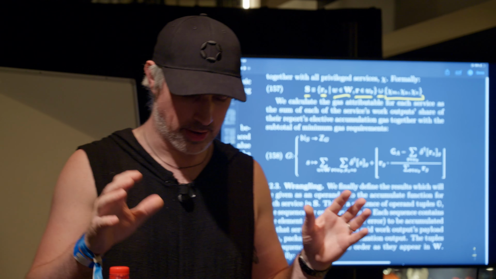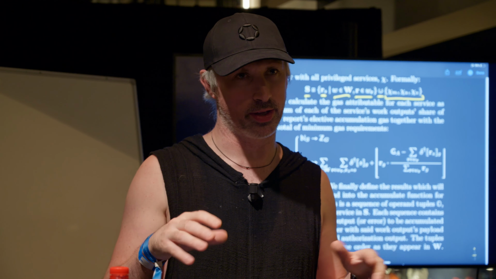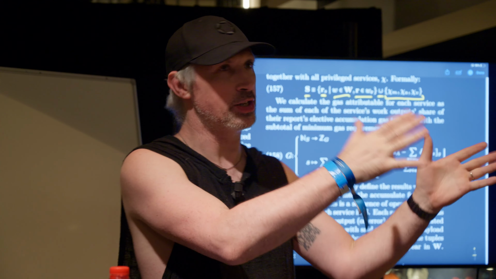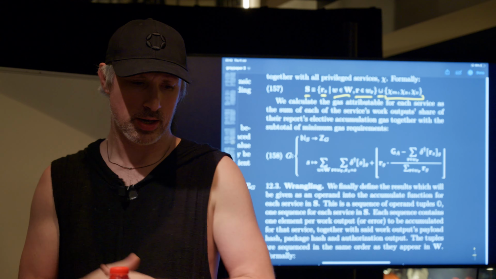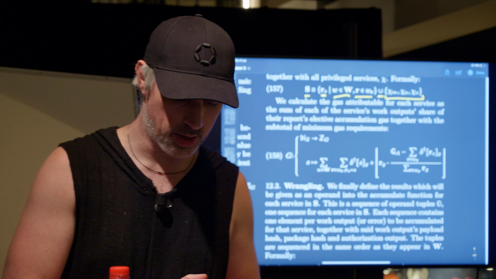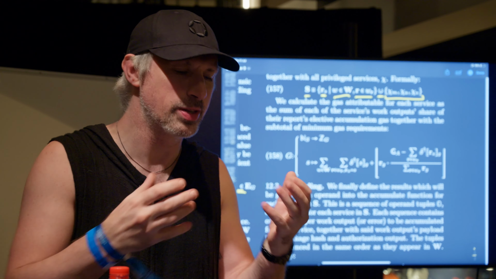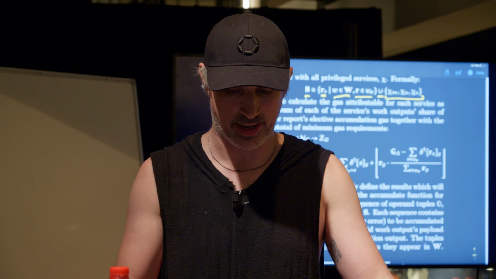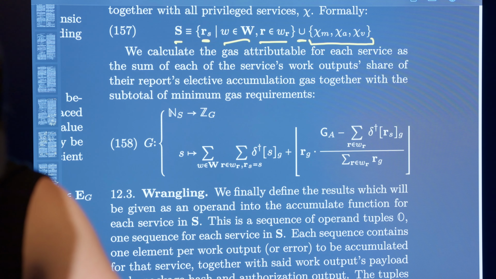So we leave it to the work package author to figure out what kind of ratio each service gets, how we split up this excess gas between the services. The elective gas.